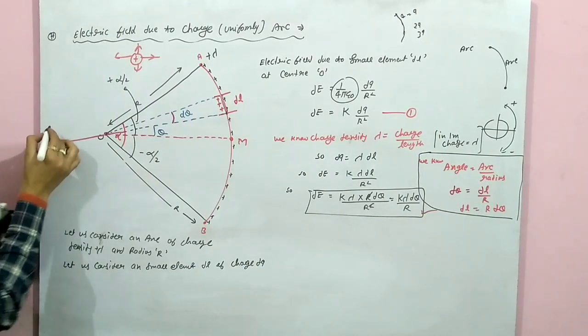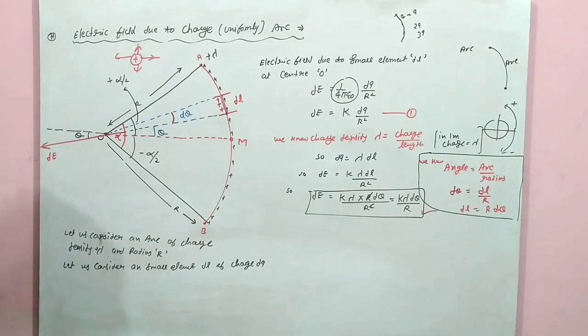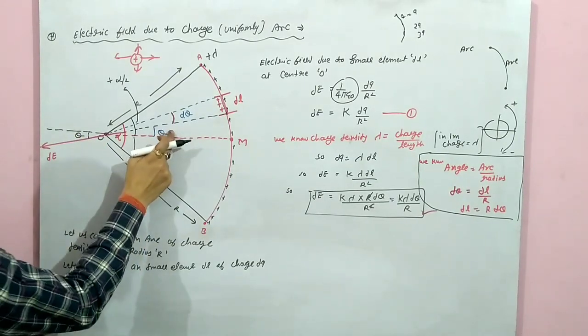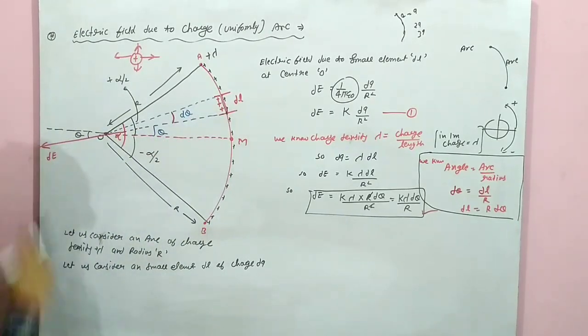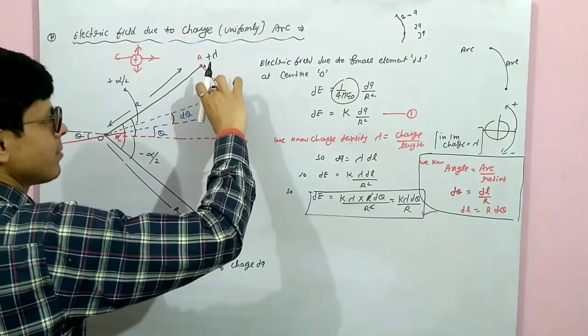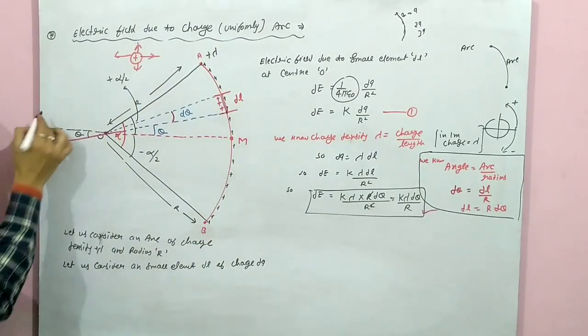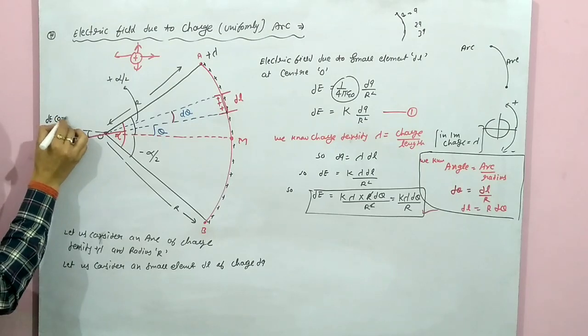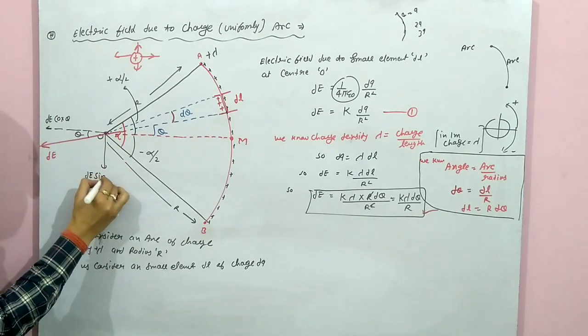Let it make an angle theta. These are equal and opposite. So this is also theta because this is very small. So the angle formed here will be theta. Now we can divide dE into two components: dE cos theta horizontal and dE sin theta vertical.